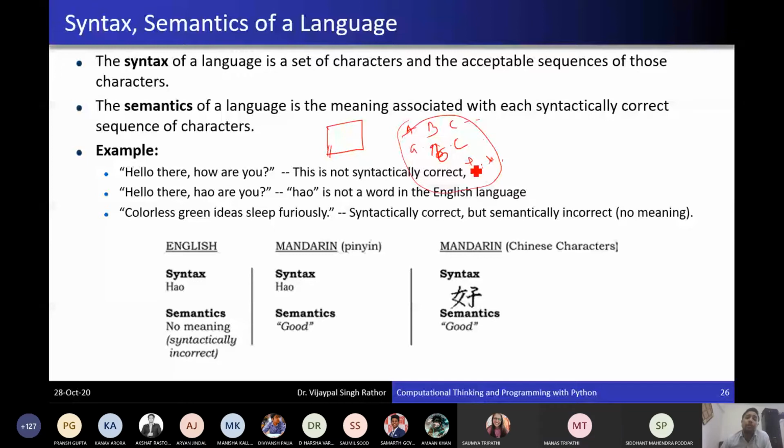In programming language we are using some other symbol, so each symbol is called a character. Each symbol, in the technical term, we call it a character. A set of characters is called a character set, that is used to express thoughts. In English we are using these symbols to express our thoughts, but in some programming languages we are using other symbols. So character set is the symbols used to express thoughts.